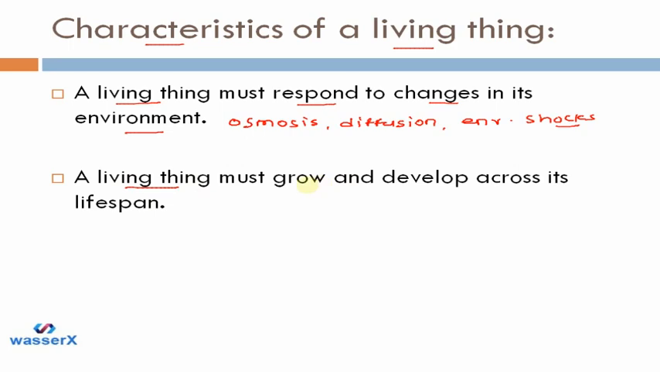Next is that a living thing must grow and develop across its lifespan. Now let's take the example of humans. First it is a baby, then they are a little boy or girl, then they become adults, and then they get old. So this is how our lifespan gets over. During all this life, our cells continuously grow, they develop and they divide. So this is how we can say that a living thing must grow and develop. Our cells grow and develop, that's why they are living beings.